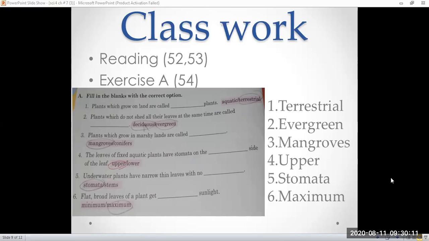Plants which grow on land are called terrestrial plants. Some trees which are always green are called evergreen trees. Some trees which live